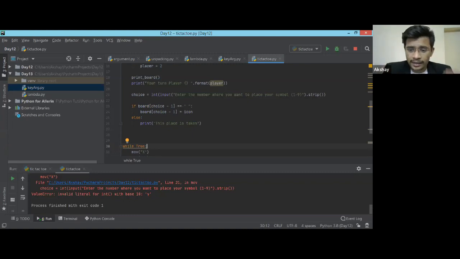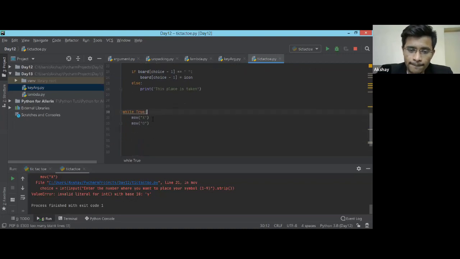But at the end, the base logic will always be the same. So let's move towards the next thing. What I need to do is check, right? So this is player X playing. Both the players will be playing, but after each player's move, how do I add the check?